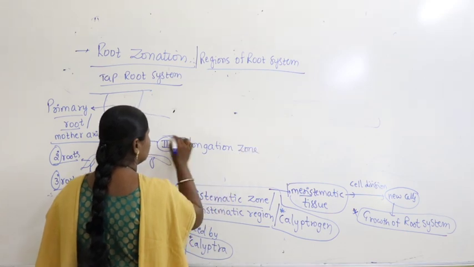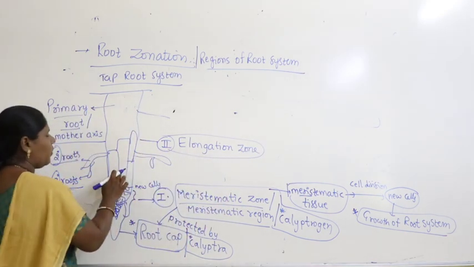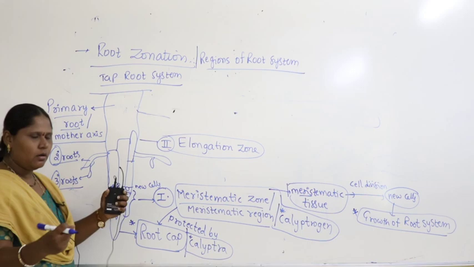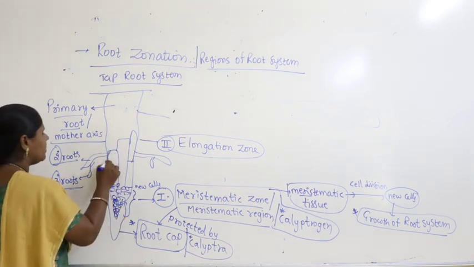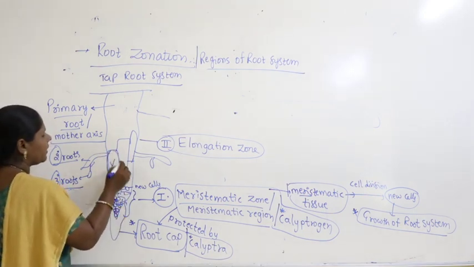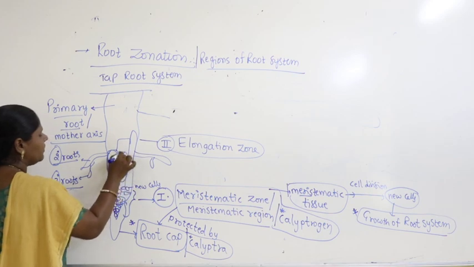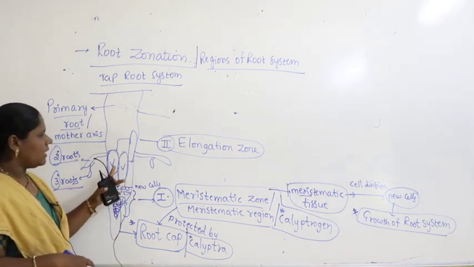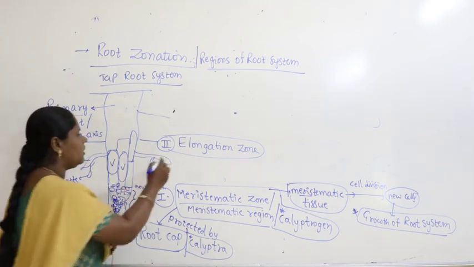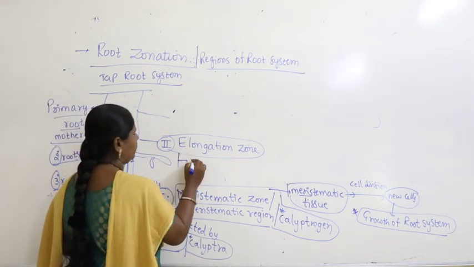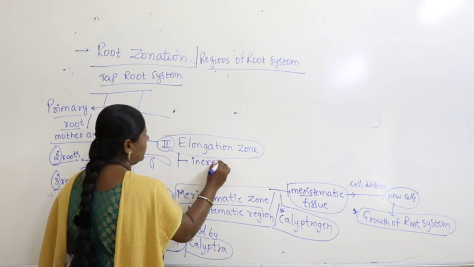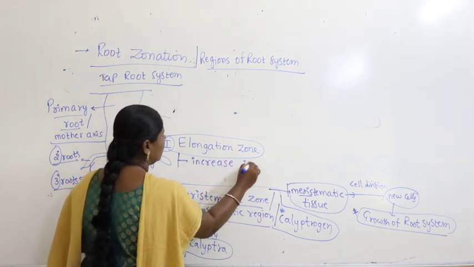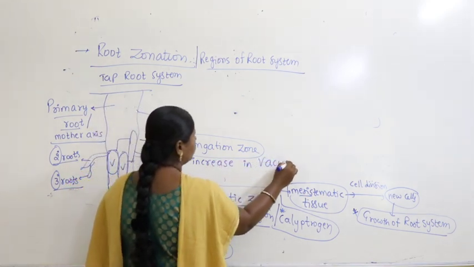So here in this elongation zone, why do they get elongated? Because inside there is a formation of a bigger vacuole. More space of the cell is occupied by volume. So here in this elongation zone there is an increase in vacuolation.